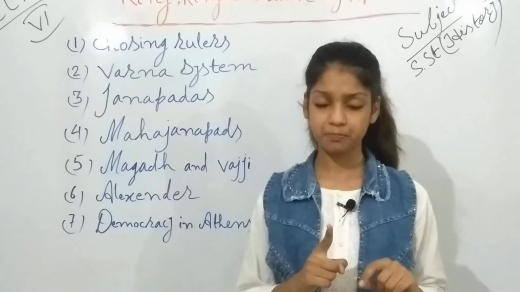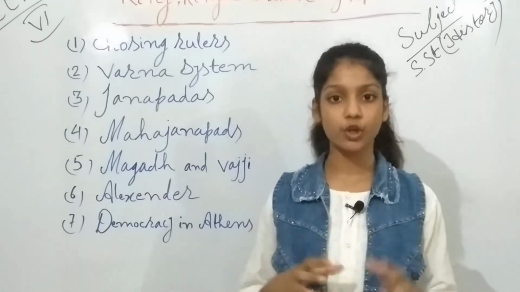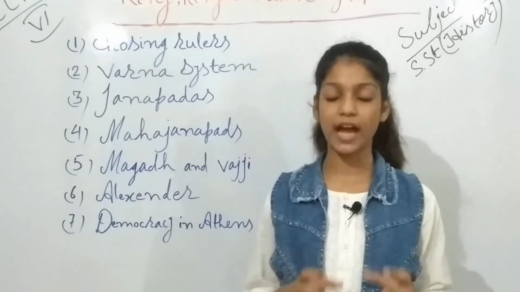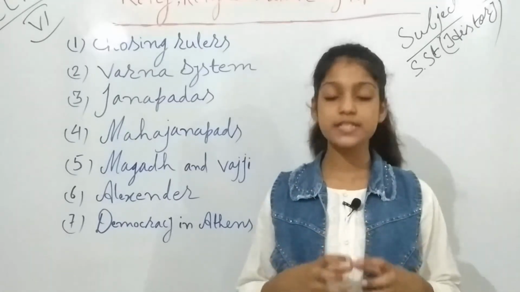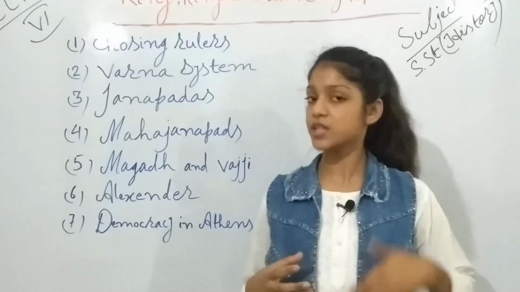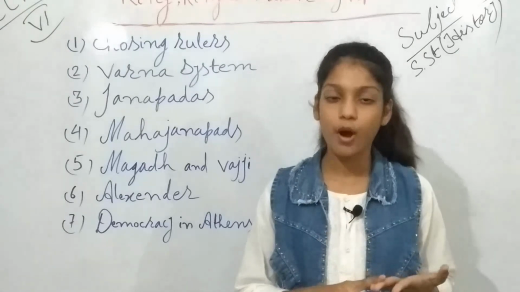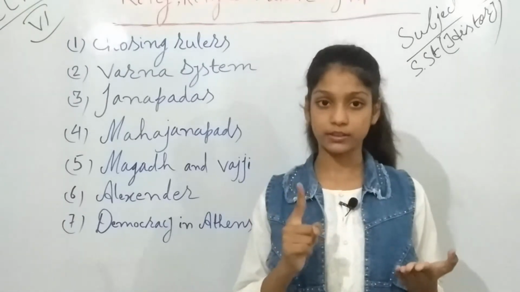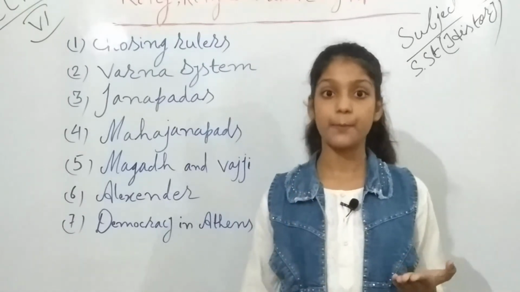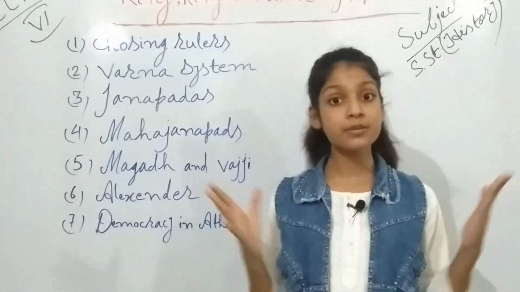Gana means a large group of members. That group includes many members. Why was it Gana? Because that group did not have only one raja, but several, even thousands of rajas.